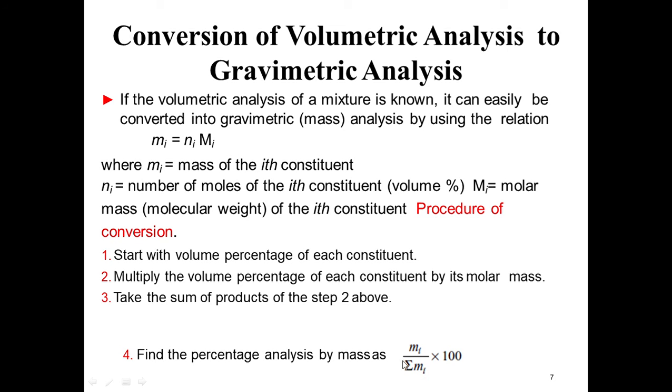So now I know the total mass of all constituents, and I know the mass of carbon also. So carbon's mass divided by total mass will give you the percentage. We are going to solve problems based on that.